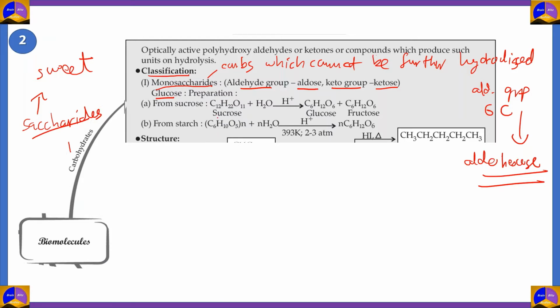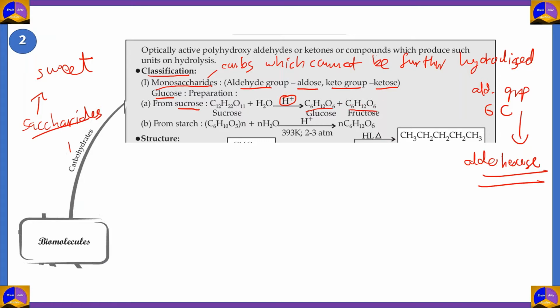The first way to prepare it is if you boil sucrose with dilute HCl or H2SO4, that means you get H+ ions, in an alcoholic solution, glucose and fructose are obtained in equal units. So as you can see, sucrose plus water, in an alcoholic medium, and you add dilute HCl or H2SO4, some acidic source, and you get C6H12O6, which is the formula for both glucose and fructose.